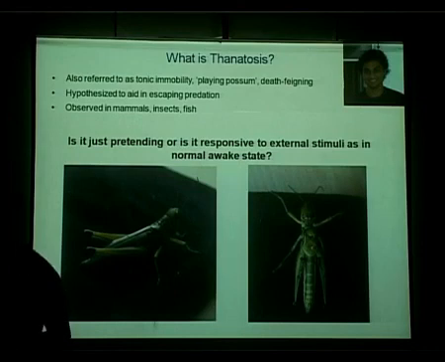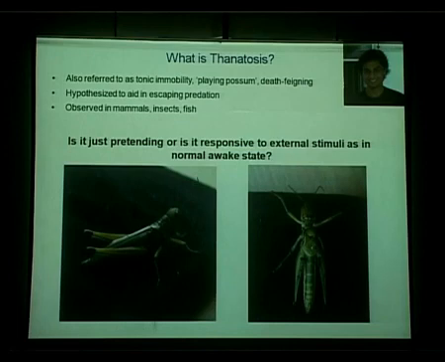So when does it pretend death? If a predator catches a grasshopper and somehow it leaves it, and it falls on the ground, the best strategy apparently, even for us or any organism, is that you stay still, because most of the predators are sensitive to movement, and they cannot detect you if you are staying still. So if you catch a grasshopper by the thorax and then just put it on the ground, it lies still for a few minutes. So now the question is, is it really unconscious, or is it really looking at something?